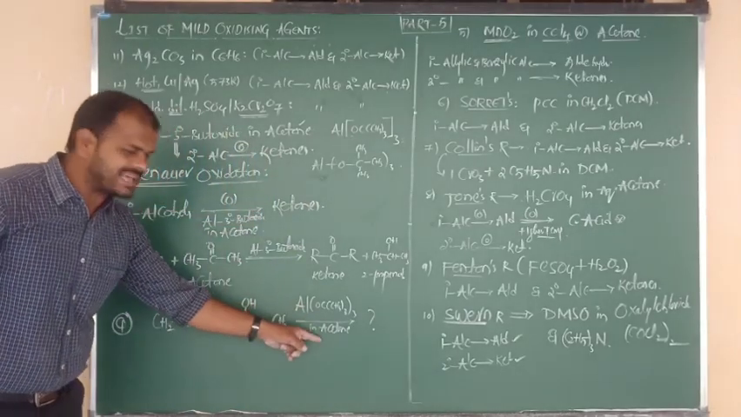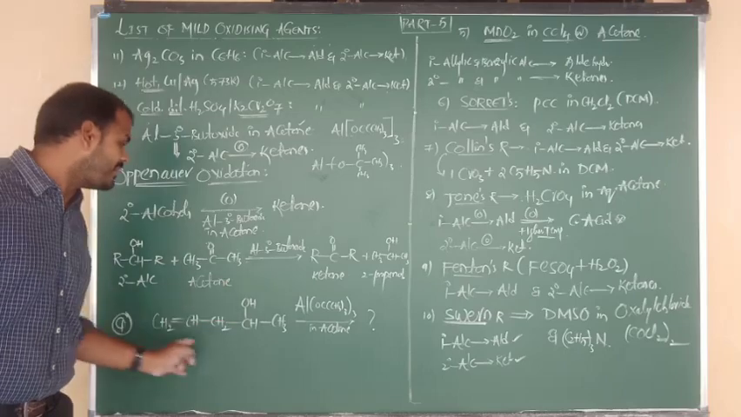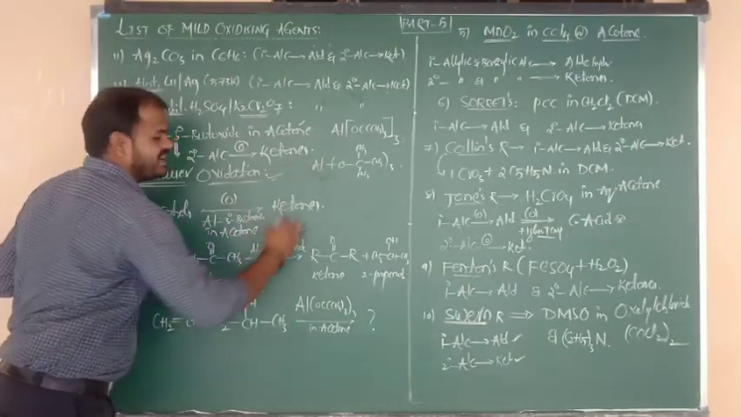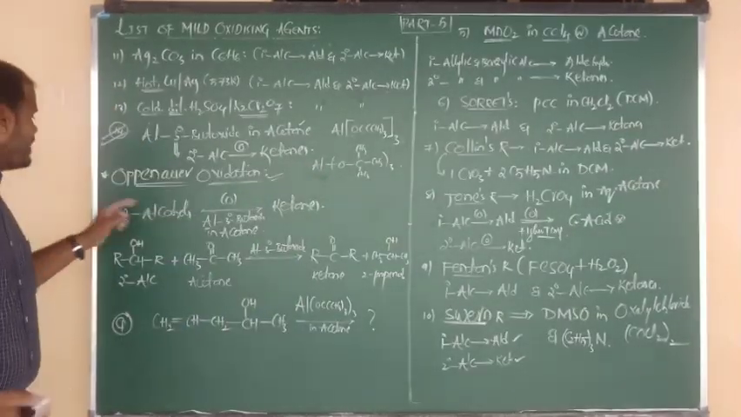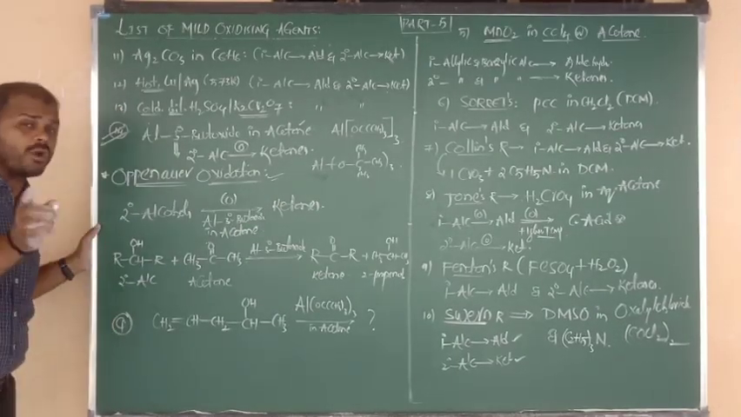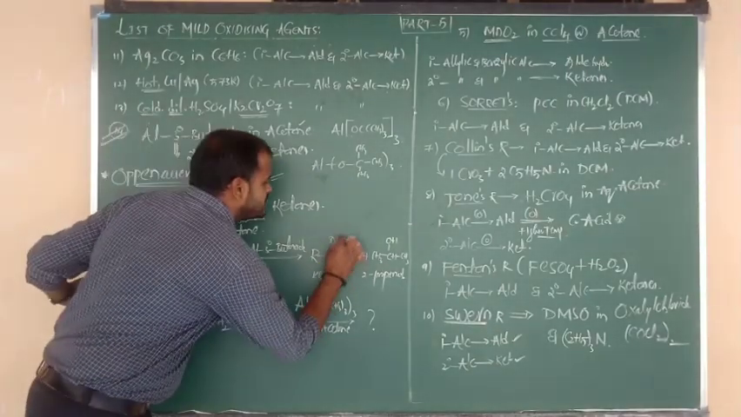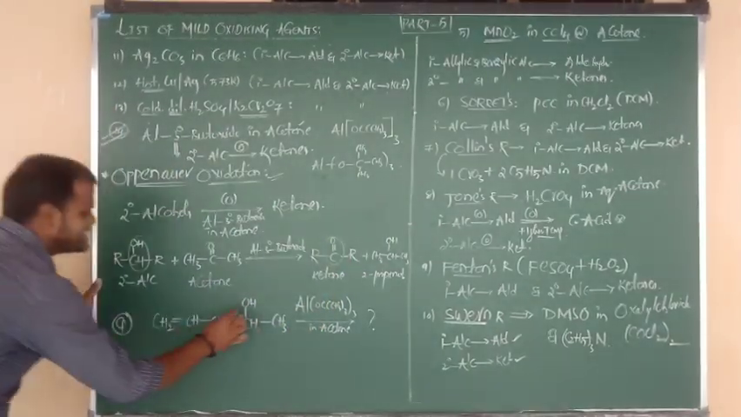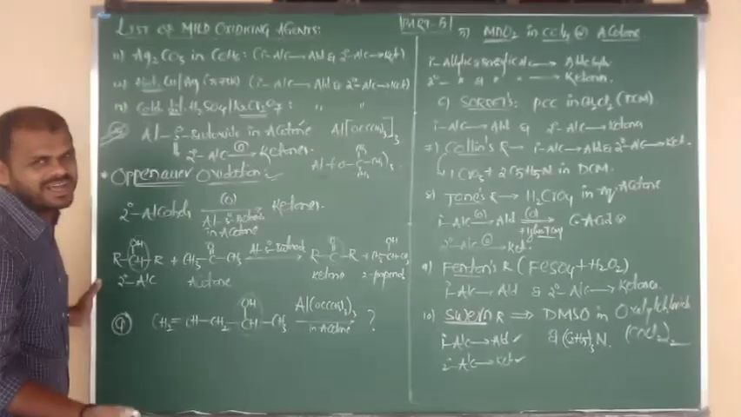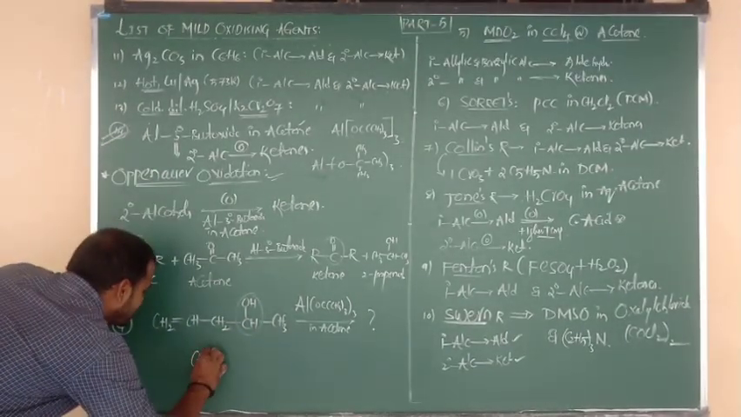By seeing this reagent, aluminum tertiary butoxide in acetone, we have to be confirmed that the reaction is nothing but Oppenauer oxidation. In Oppenauer oxidation, the secondary alcohol form changes into the ketone. We just have to change that, we don't need to change any double bond. This is the secondary alcohol form, and we have to convert it to the keto. The remaining part stays the same.